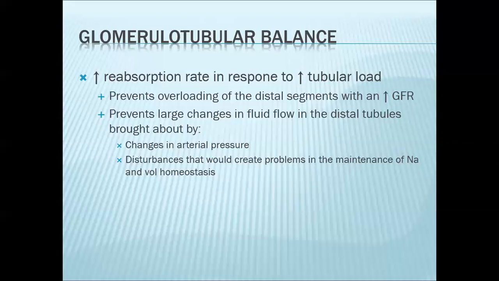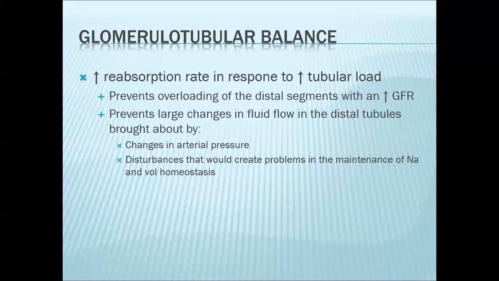Now, the main purpose of your glomerulotubular balance is to more or less regulate or control the amount of sodium reaching the macula densa. Because if you will recall, changes or fluctuations in sodium concentration, when detected by the macula densa, can activate the tubuloglomerular feedback mechanism.